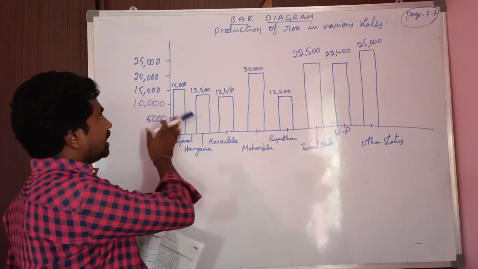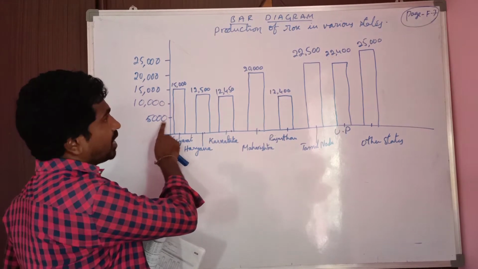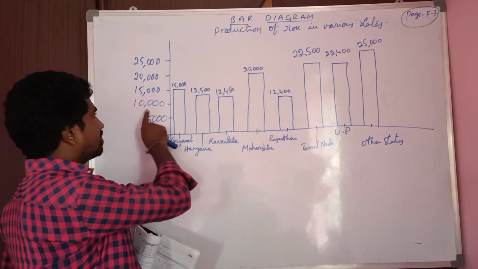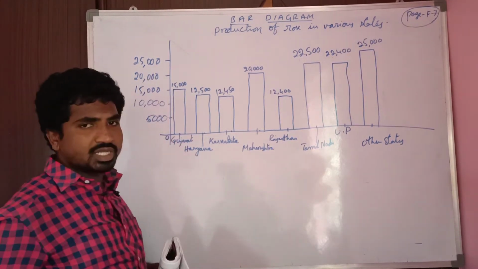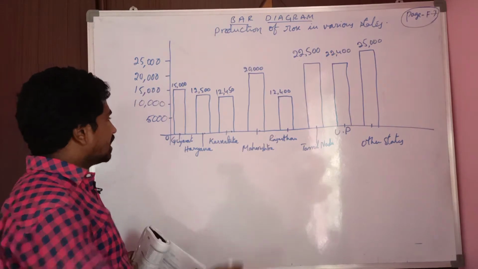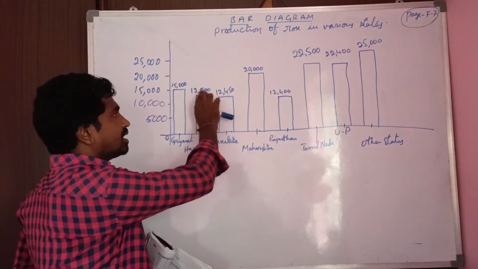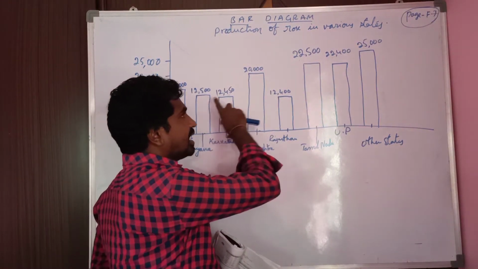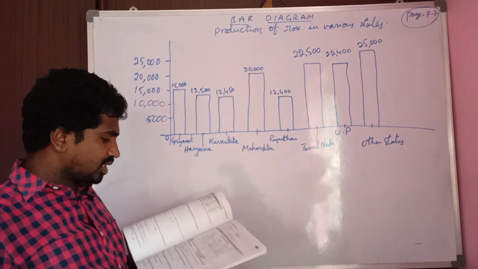Also here he has given the production 5,000, 10,000, 15,000, 20,000, 25,000 represented. The production of Gujarat is 15,000, Haryana is 12,500, Karnataka 12,450. Like that he represented. Read first question.